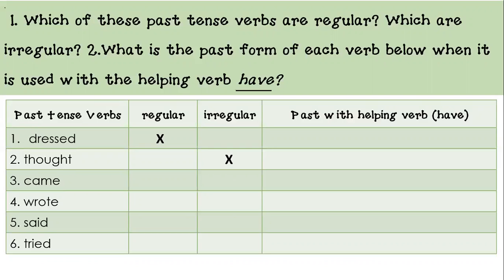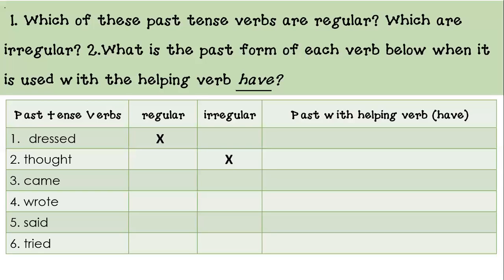You would not be able to fit thought into either one of them because it doesn't end with ed, excuse me. So that's the first. When the spelling changes, you know that thought is the past tense for think, and the spelling changed. Oh, wait a minute. This is an irregular verb, okay? Let's go to number three.